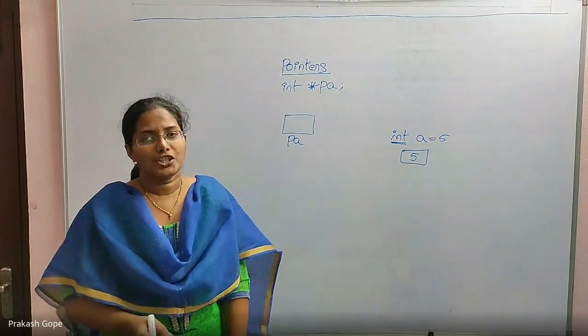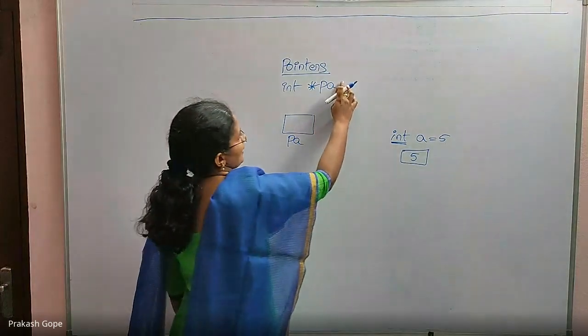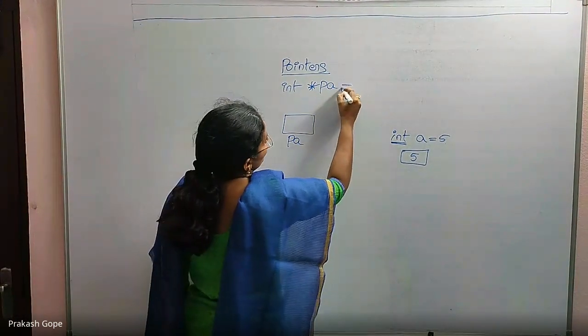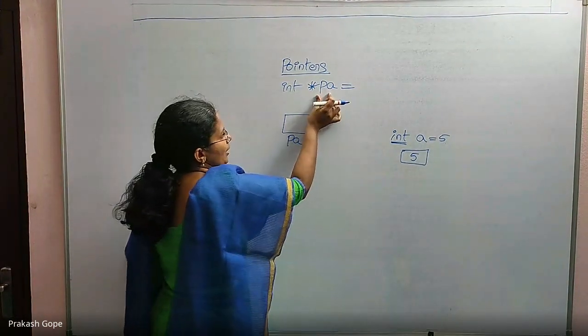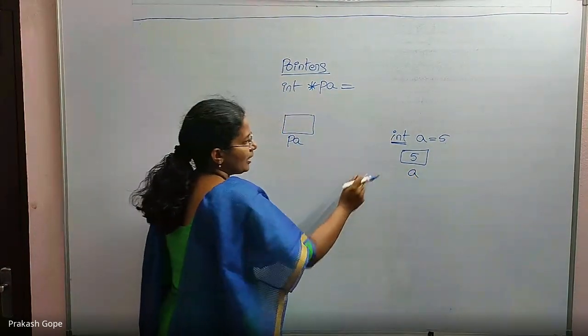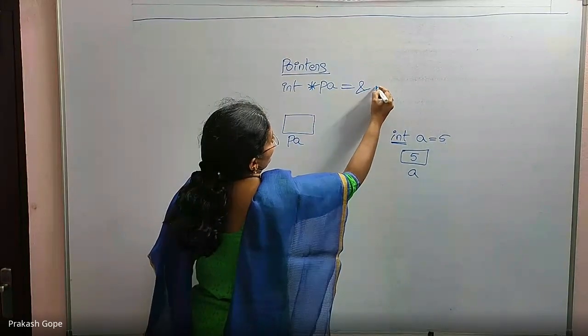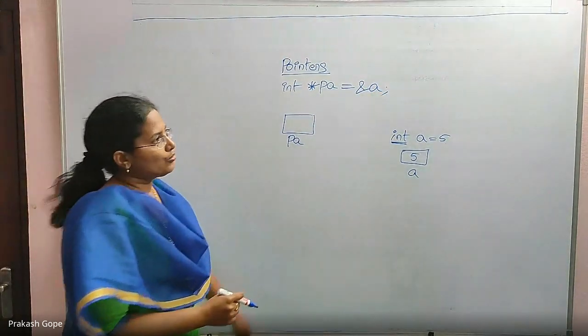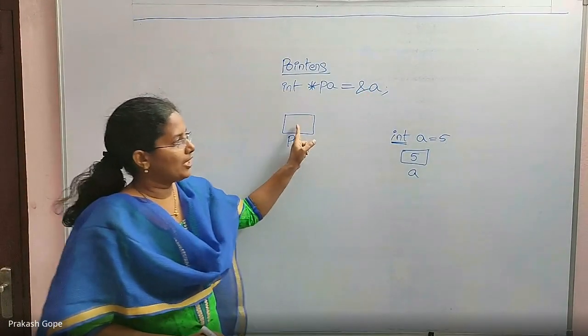Then how do I initialize it? Initialization is like this, declaration together with initialization. PA should hold the address of A. The address of A is nothing but ampersand A. So whatever is the address of A, that will be held by PA.